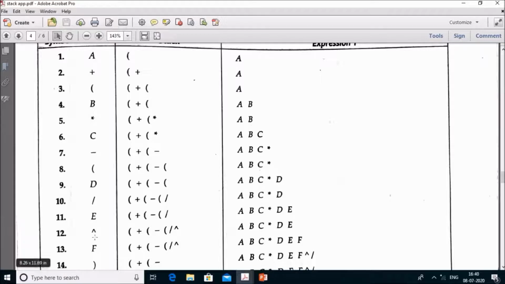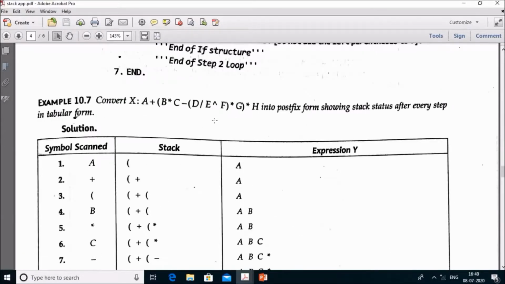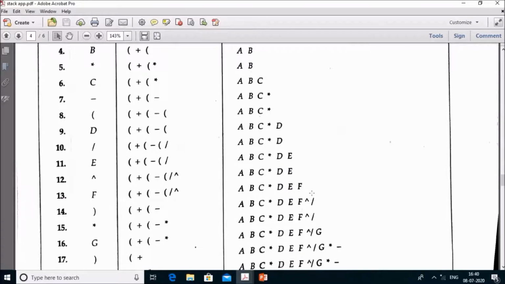Now you come across the exponential operation. The exponent operator has higher precedence in comparison to divide. If divide had higher precedence, then you would remove it, but since exponent has higher precedence in comparison to divide, there is no issue in pushing the exponent in front of the divide operator. Then you read f, and when you read f, just add it to the Y.